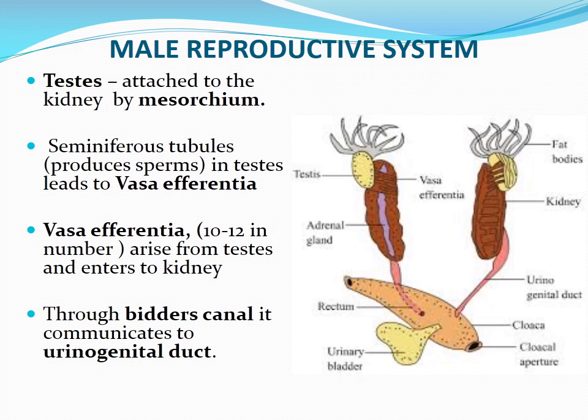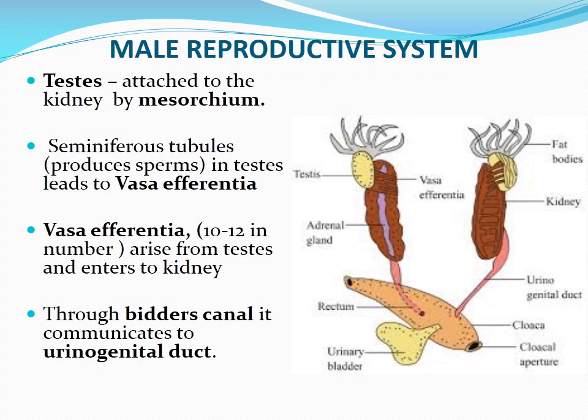This vasa efferentia passes through the mesorchium, enters the kidney and then opens to Bidder's canal. Through the Bidder's canal, it communicates to the urinogenital duct. In the last class, we discussed Bidder's canal.